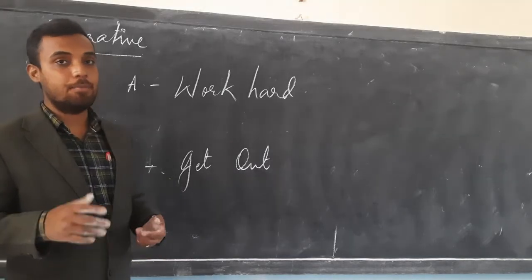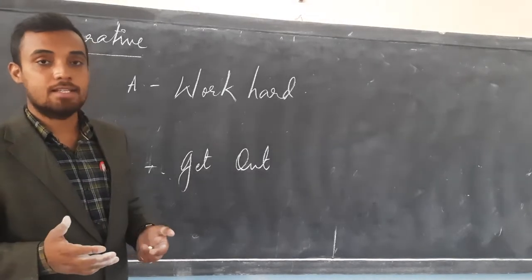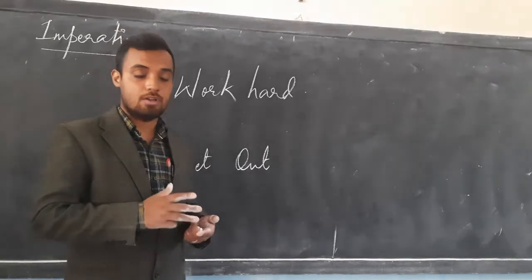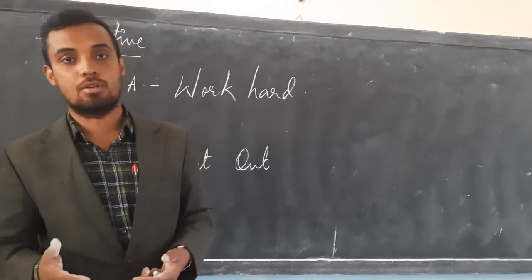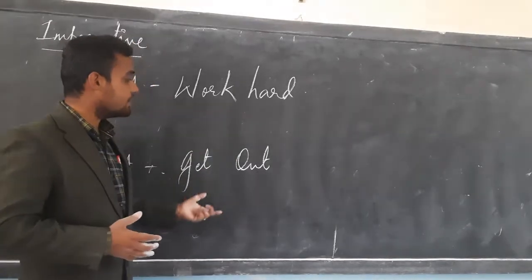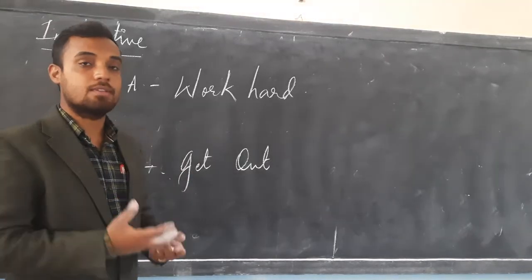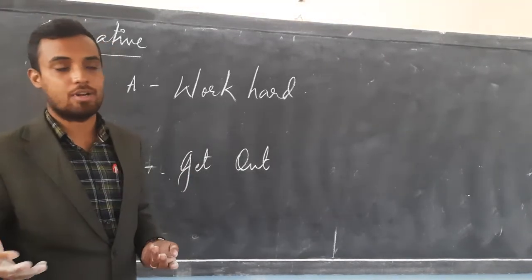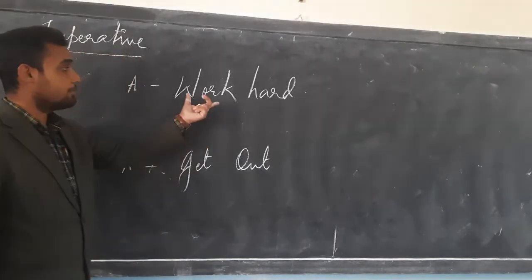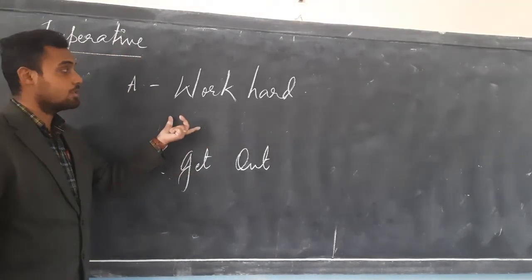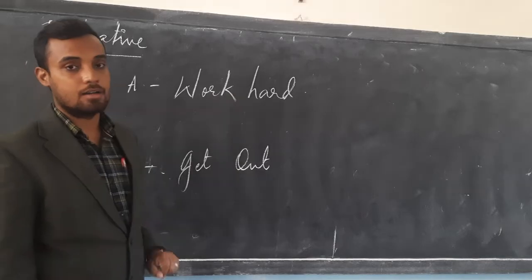Students, remember that imperative sentences are those sentences which tell you about an order, advice, command or suggestion. So with these sentences, we can easily make out whether the sentence is trying to give us a command, advice, suggestion or an order. The first sentence, which is in active voice, says "Work hard."